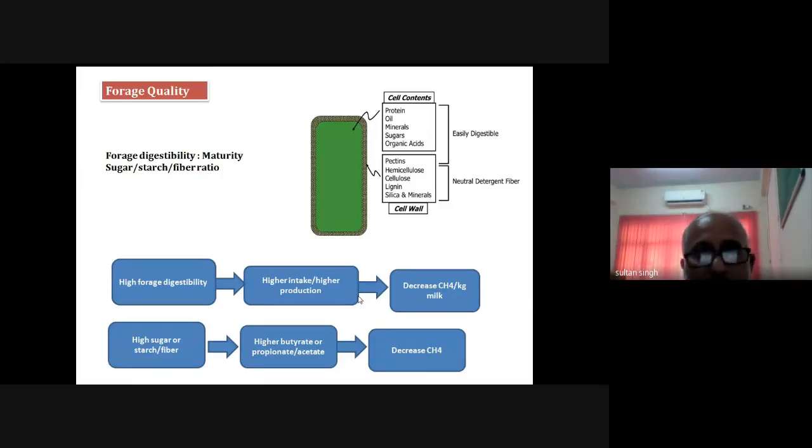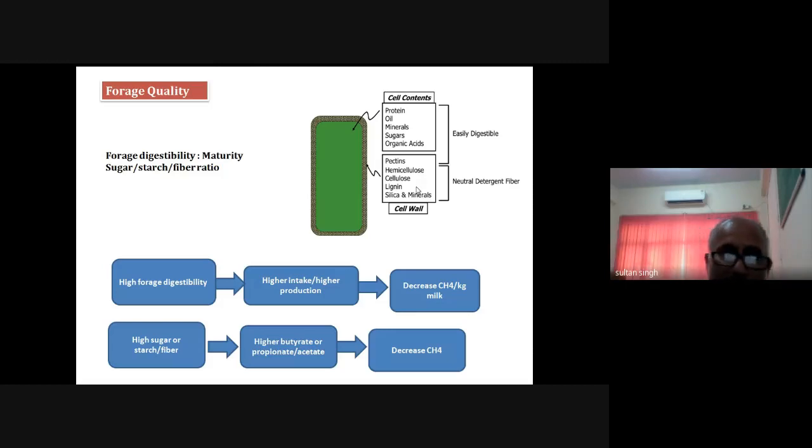So friends, as I told you, the forage quality is one of the important criteria which influences the methane production, because as I discussed earlier, the quality is mainly dependent upon the structural carbohydrates or the non-structural carbohydrates. So these are the easily digestible cell contents and these are the cell wall components. Definitely if a feed and fodder is rich in the cell wall contents, then there will be more digestibility, more acetic production and more methane per kg of the milk.